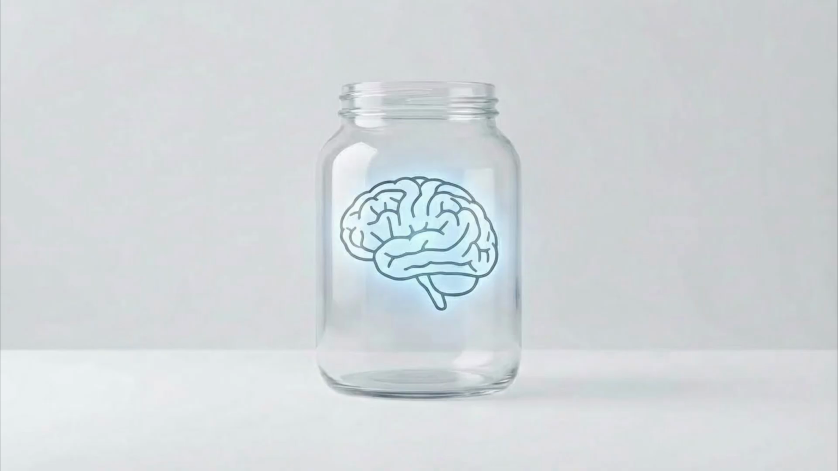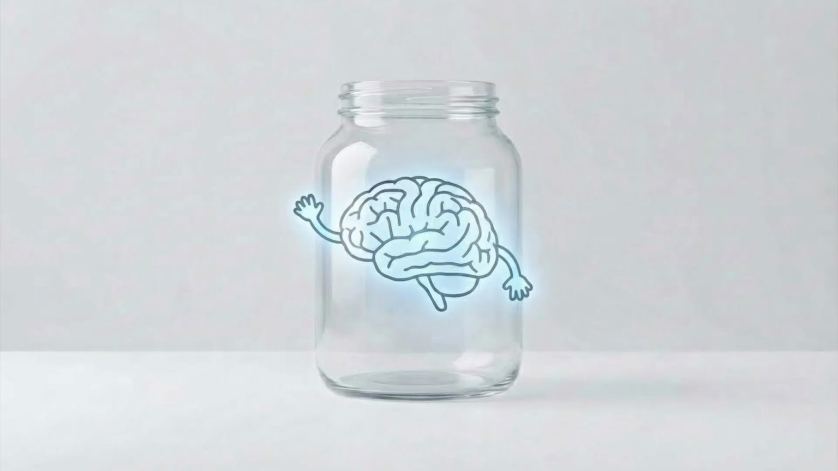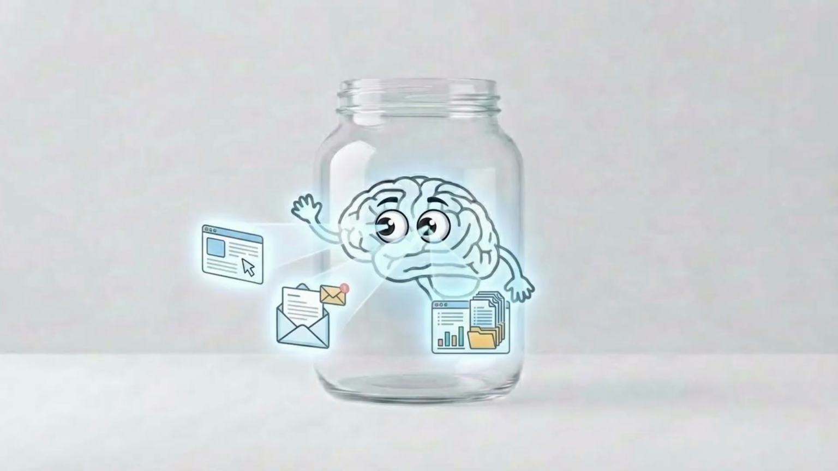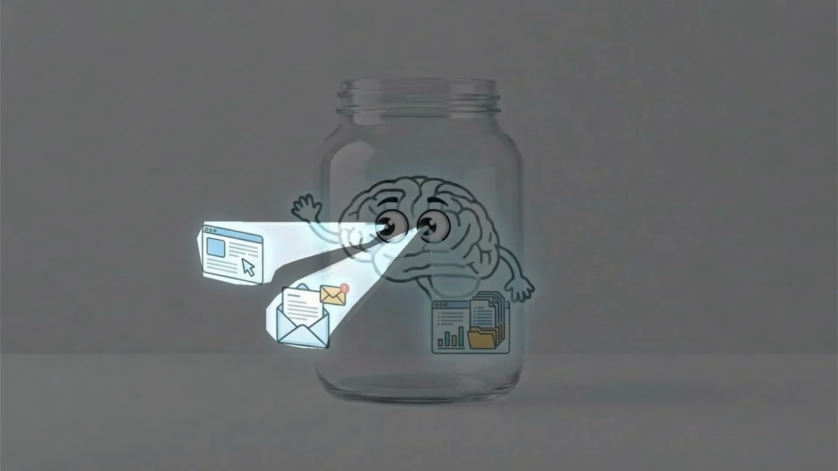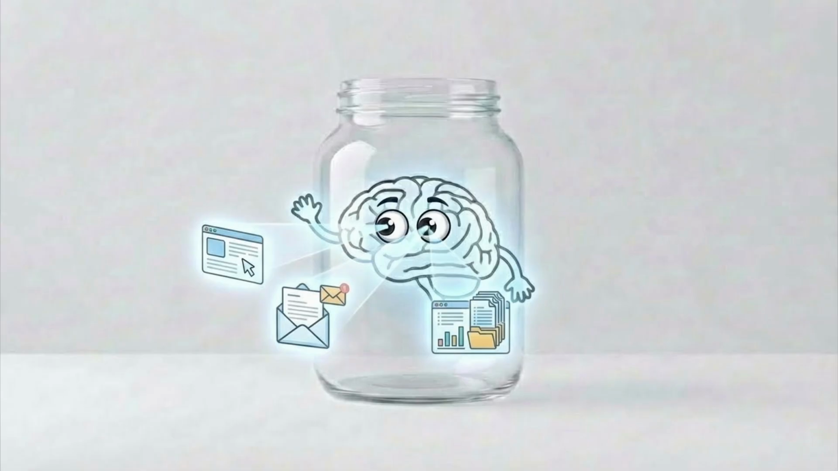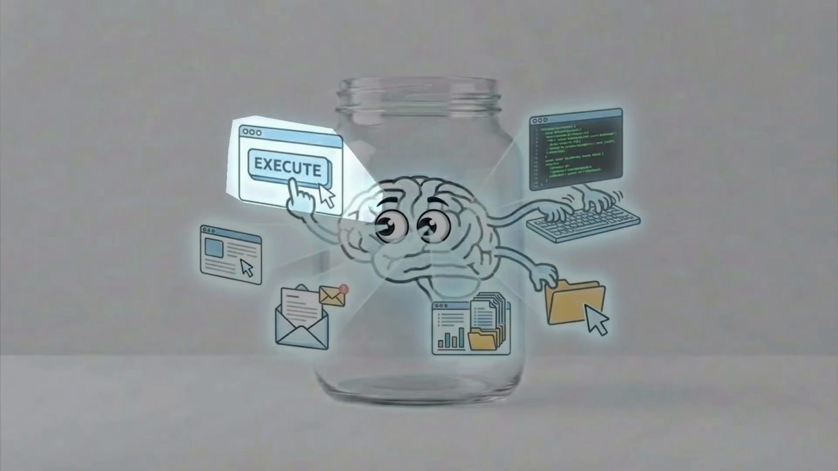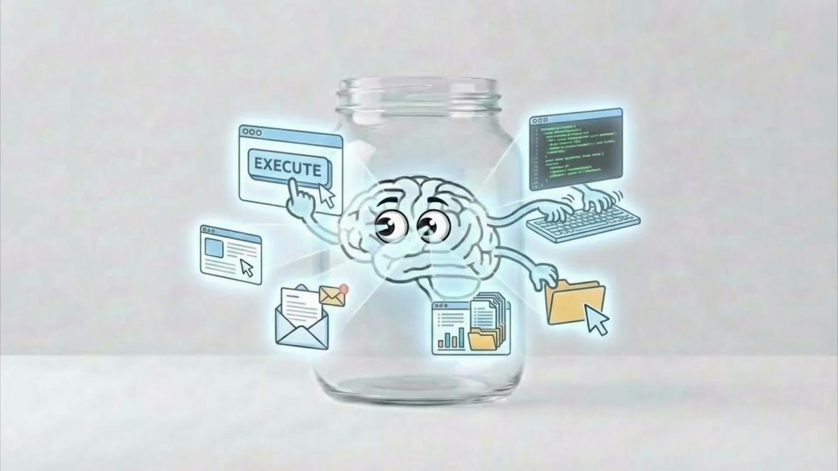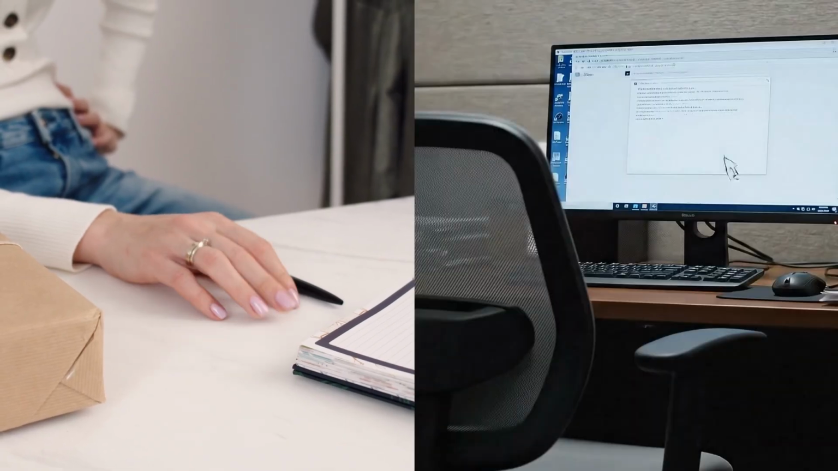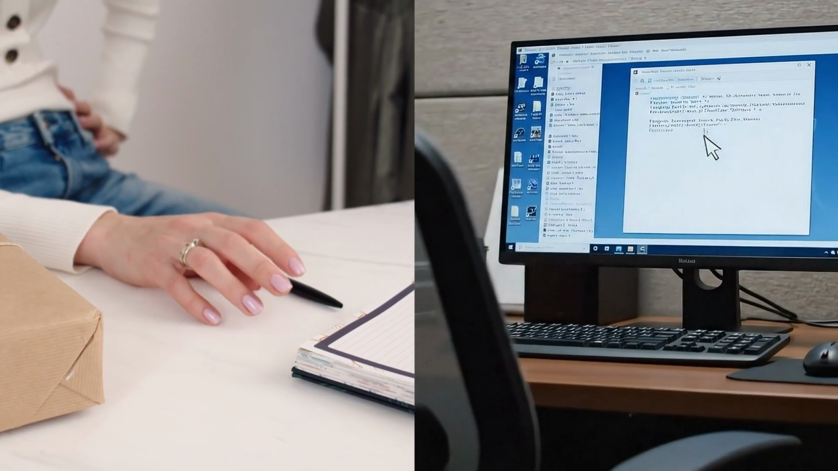An AI agent is that same brain, but we have given it arms and eyes. The eyes allow it to perceive: see websites, read emails, and look at data files. The arms allow it to use tools: click buttons, type text, open applications, and execute code. The difference is simple. A chatbot is passive. It waits for you to talk, and it talks back. An agent is active. You give it a goal, and it goes out to do the work for you.